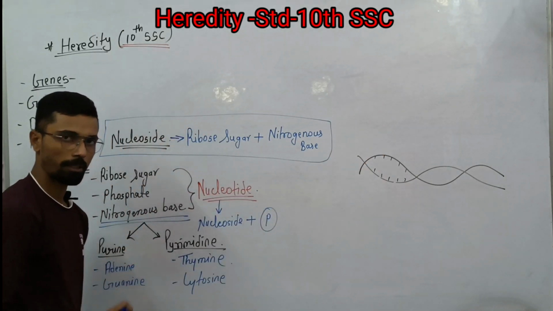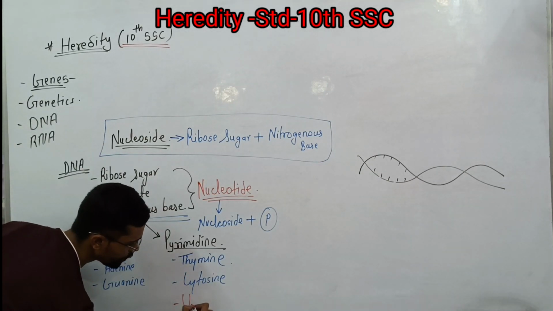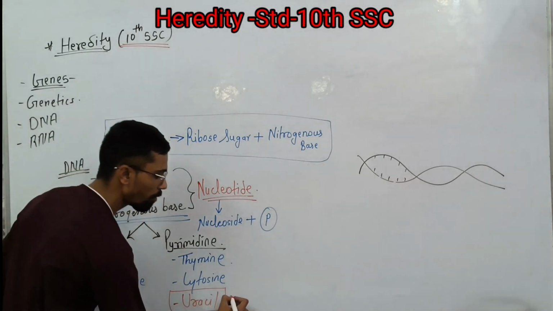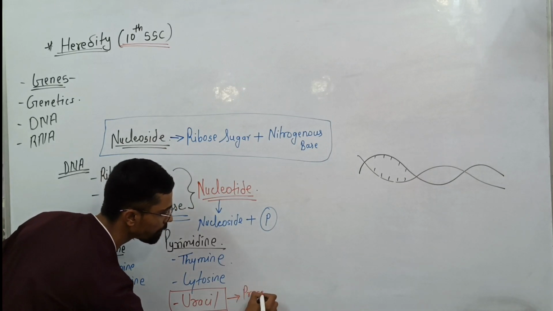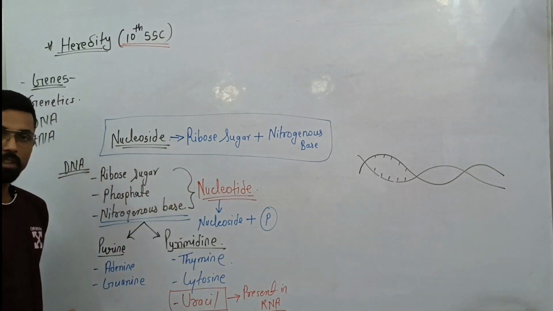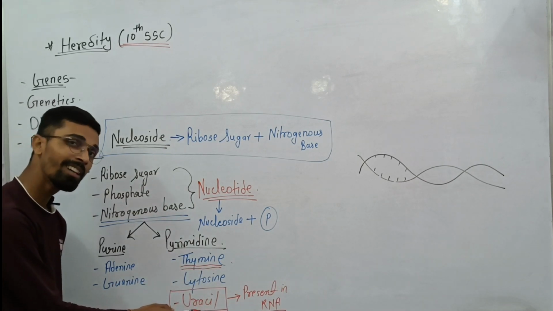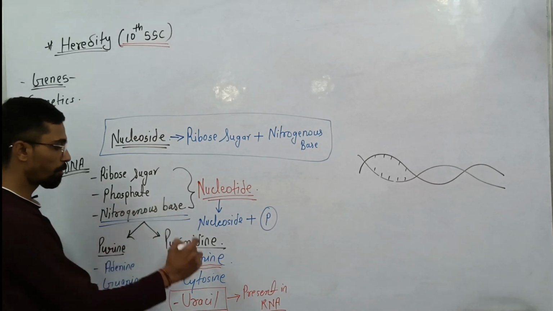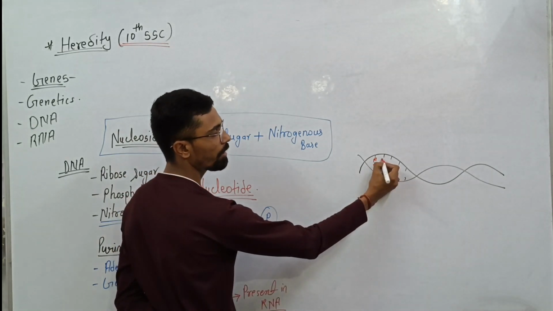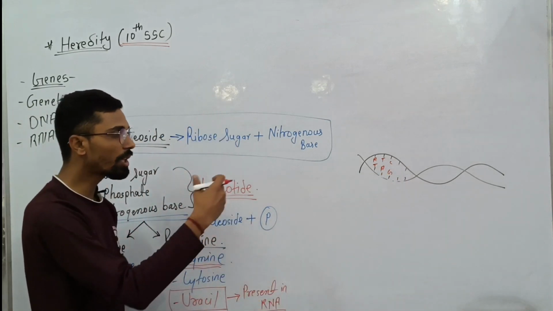But one more base is present only in RNA, which is called uracil, in substitution of thymine. In place of thymine, uracil will be present. So if it is A here, then it may be T there. If it is T here, then it may be A there. C is always paired with G.